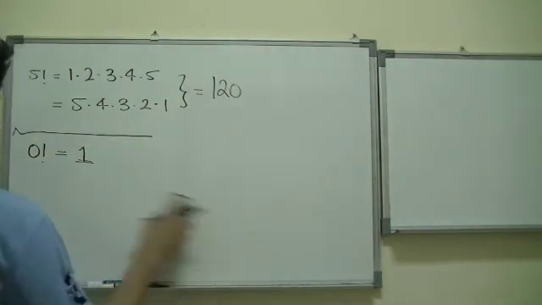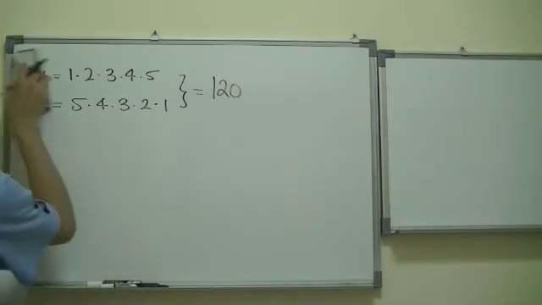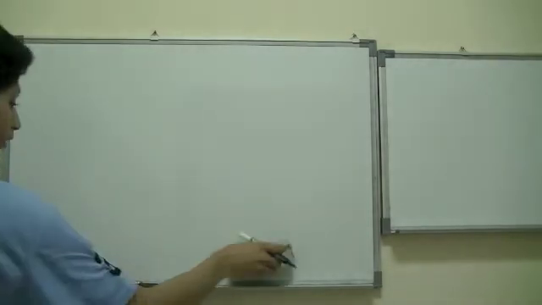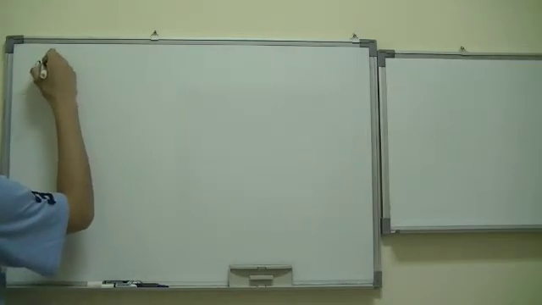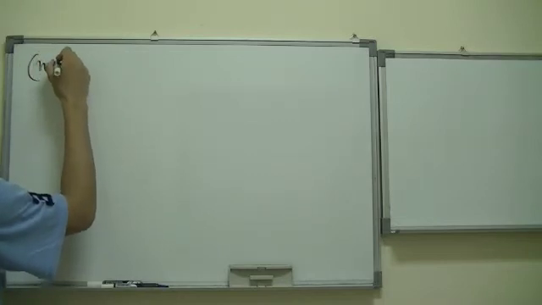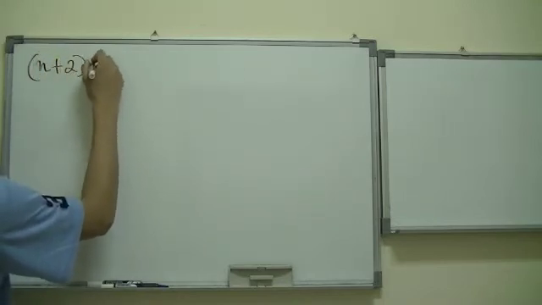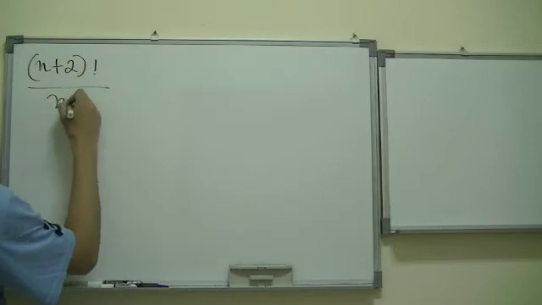So, let's move on to something that involves factorialization. There's a formula of factorialization when it comes to series: n plus 2 factorial divided by n factorial.